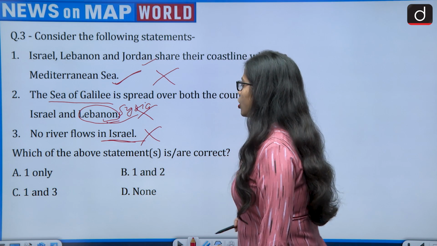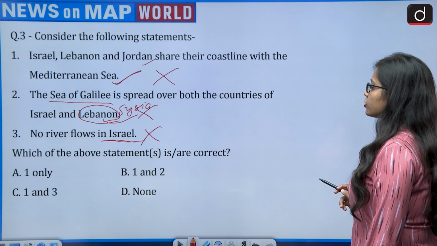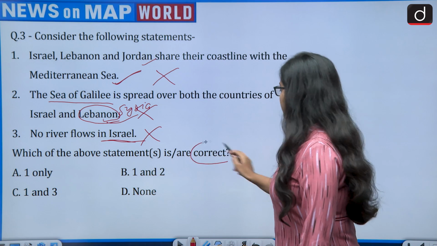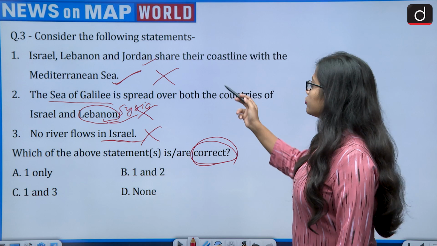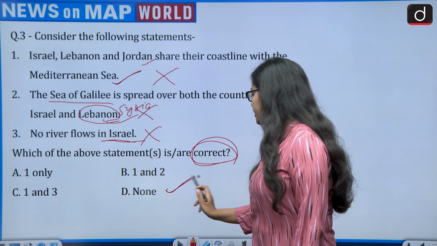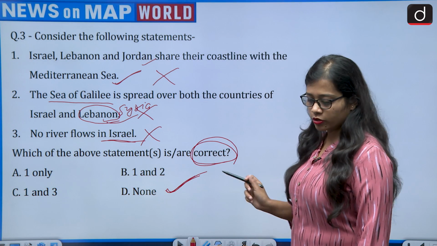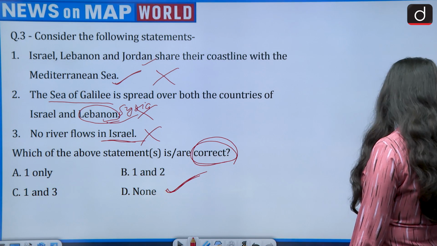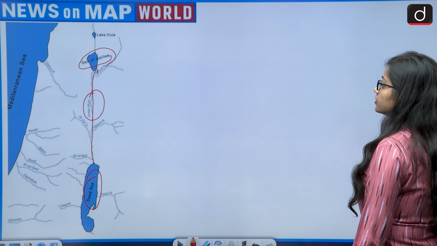This is also wrong. And what the question is asking, which of the above statements is or are correct? How many are correct? First is wrong, second is wrong, third is wrong. Then the correct answer is option D, that is none. No statement is correct. Now moving on to the next question.